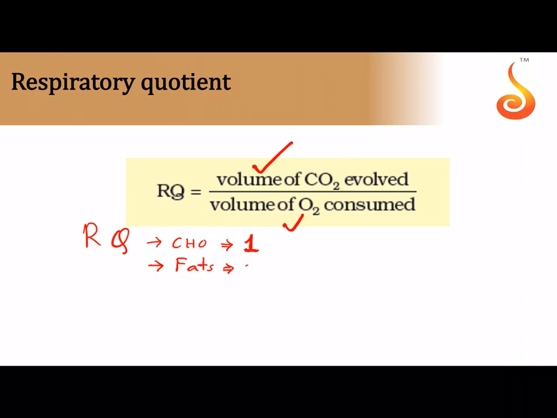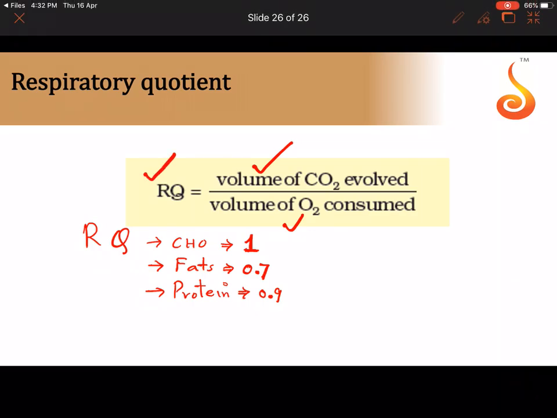If you see the RQ for fat, it is very less. It is 0.7. That means you're taking in more oxygen and giving out less carbon dioxide. Numerator is less, denominator is more. If you take proteins, RQ is equal to 0.9. So you need to know the values of RQ and you need to know the formula of RQ, that is volume of carbon dioxide evolved to the volume of oxygen consumed.